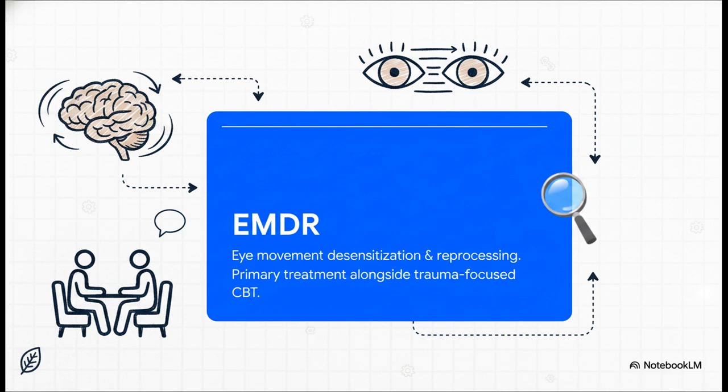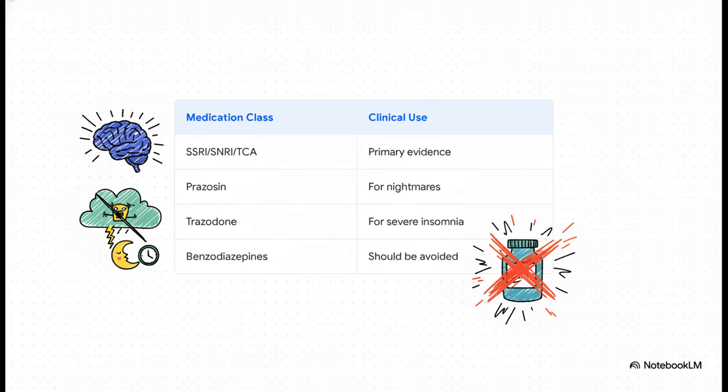It's a primary, evidence-based intervention that we turn to before we ever even reach for a prescription pad. And this brilliantly illustrates our exact pharmacological protocol for when medication is actually required. It's highly targeted. SSRIs, SNRIs, and TCAs have the strongest evidence base. Prazosin, which is a specific receptor antagonist, is prescribed uniquely to combat nightmares.